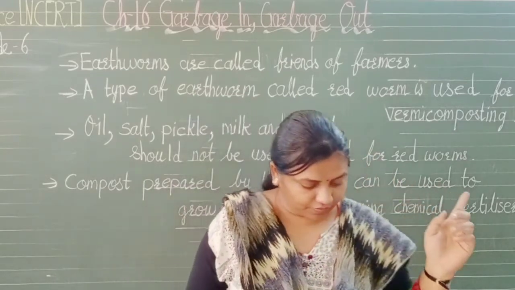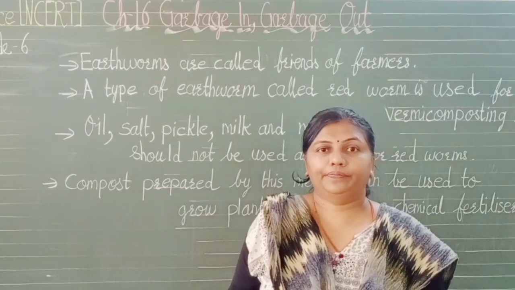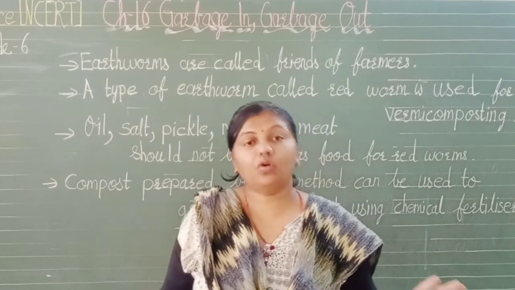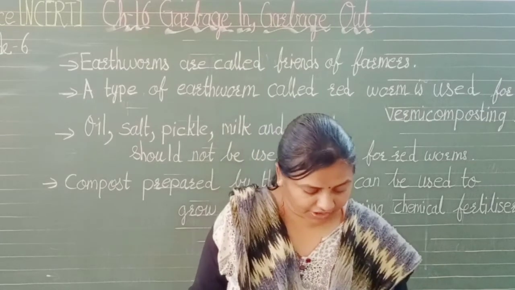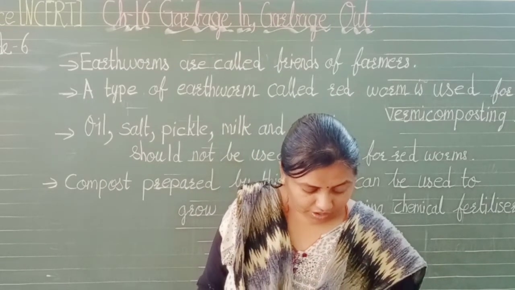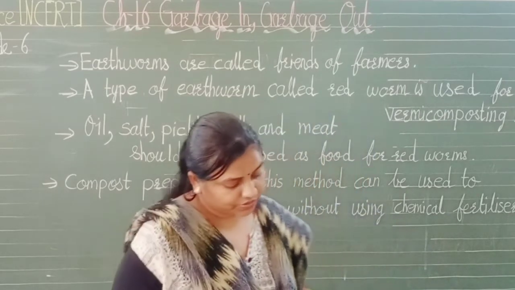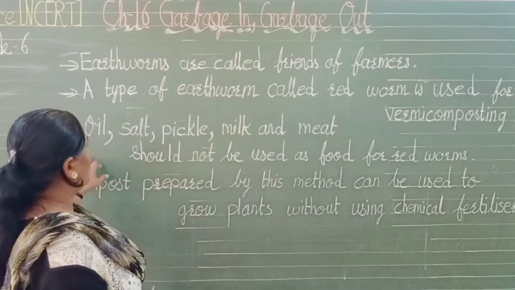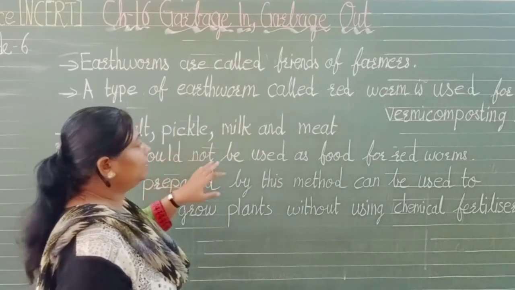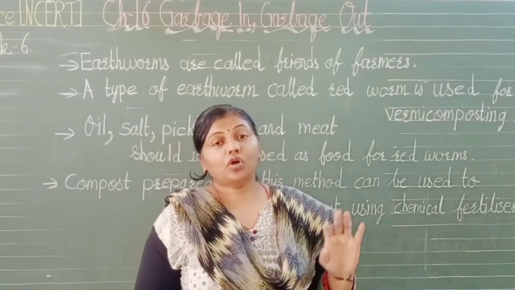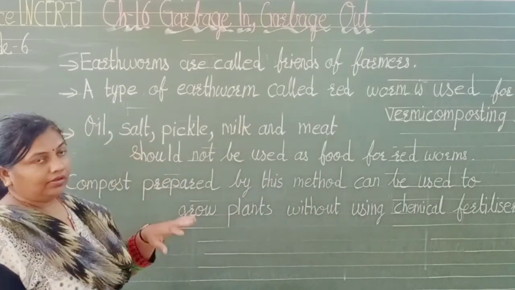After adding the redworms, cover them loosely, not very tightly, with a gunny bag or an old sheet of cloth. So now your vermicompost is ready. After a few days, all this will be converted into vermicompost. Oil, salt, pickle, milk and meat should not be used as food for redworms, so try not to add these in the pit.